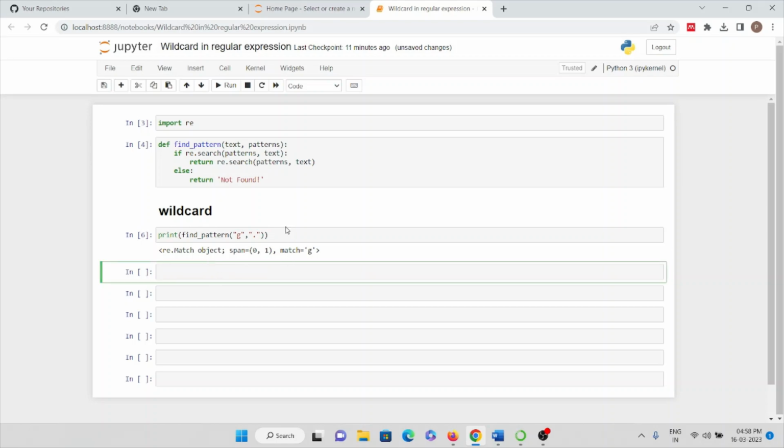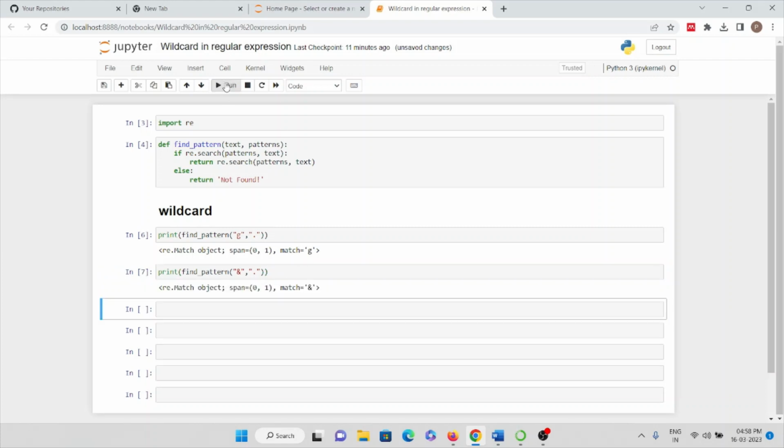Let me take one more example so that you can understand it in a better way. Here, instead of a character, I will use a special character, I will give it as hash, and now let's see whether this can match the pattern in the given input. Yes, you can see the match of the symbol, and it's found between the span.